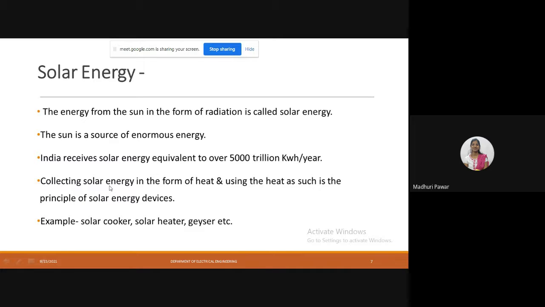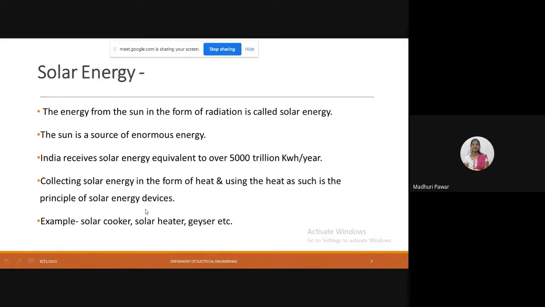somehow energy during 12 hours, 6 a.m. to 6 p.m. India receives solar energy equivalent to over 5000 trillion kilowatt per hour per year. So this is the overall calculation. 5000 trillion, this is too much big, and if you use that much of energy, your energy cost will be less. So collecting solar energy in the form of heat and using the heat as such is the principle of the solar energy devices.